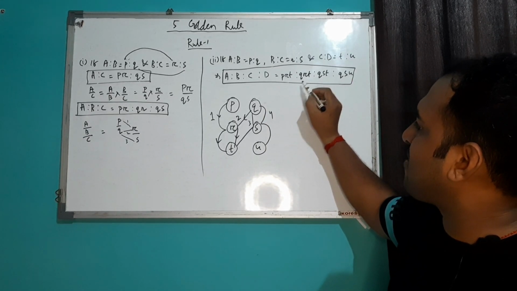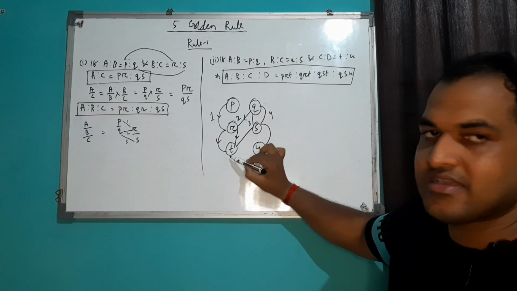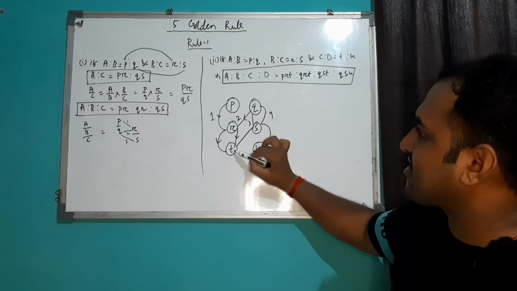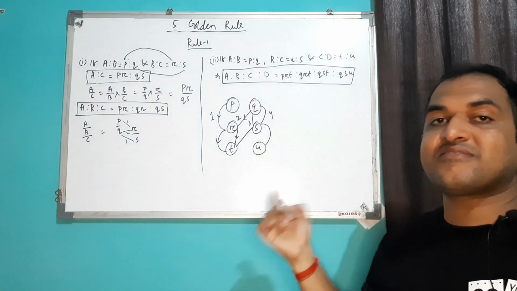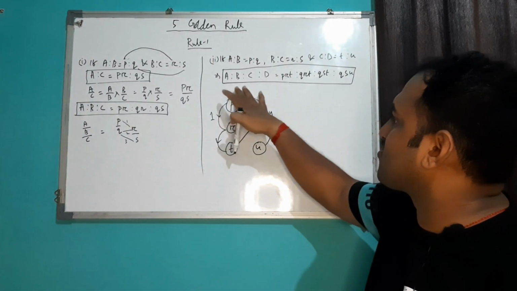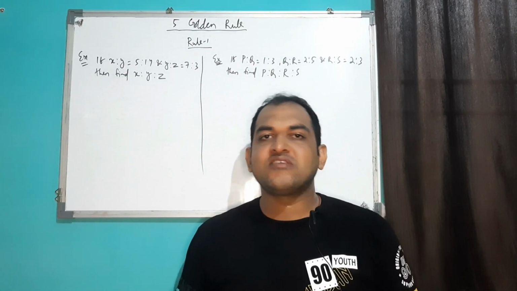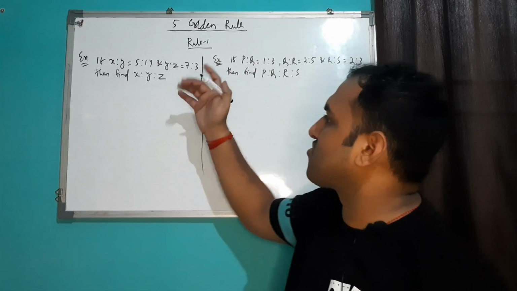Similarly, the second part will be your QRT. Okay. Similarly, the third one is your QST. तो आपको एग्जाम में कई बार ऐसे सवाल आपको देखने को मिलेंगे. Simply you have to put this formula. Now I'll discuss some examples related to your rule 1.